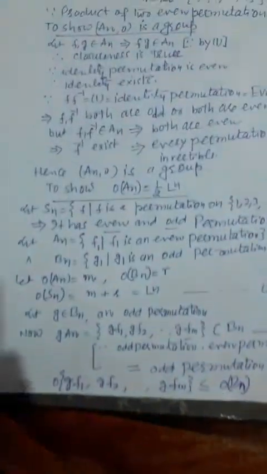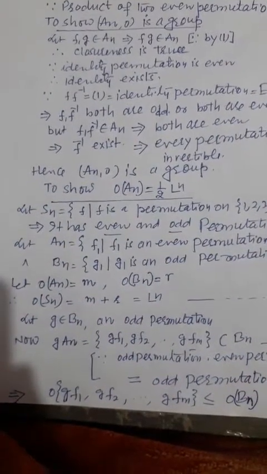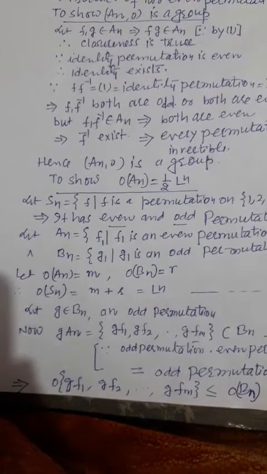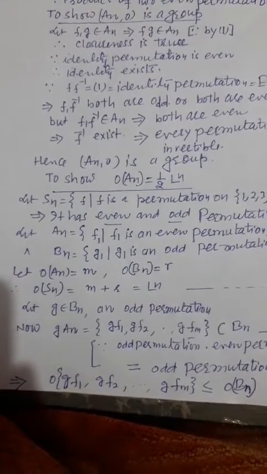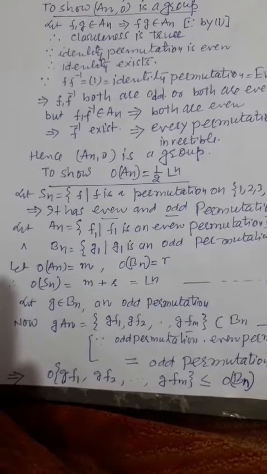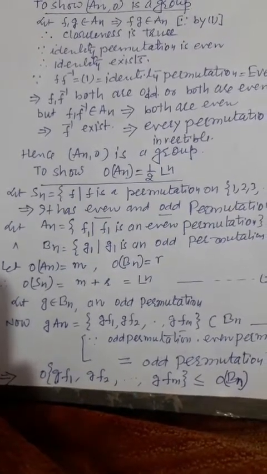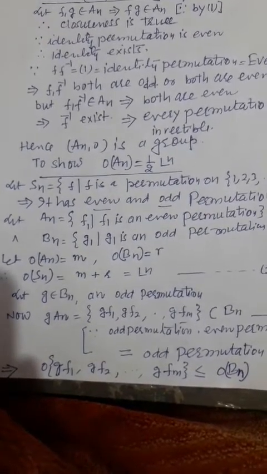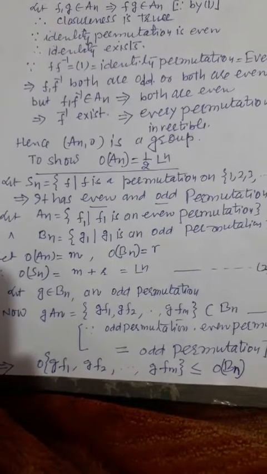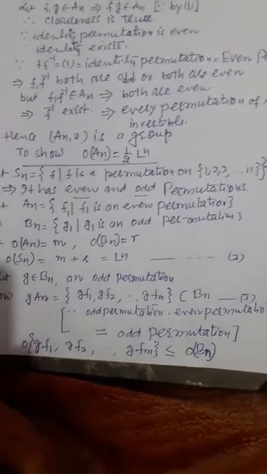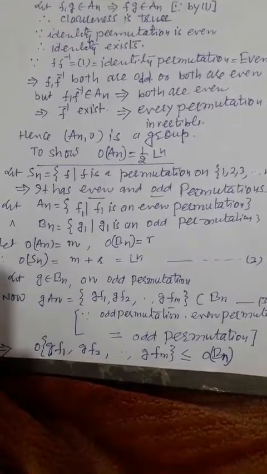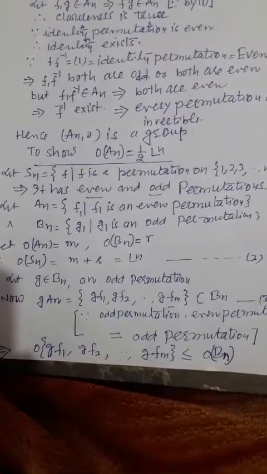Now we will show that the order of An is equal to half of factorial n. Let Sn be the symmetric group of degree n, the set of all permutations on the set A containing the first n natural numbers. So the order of Sn is factorial n.